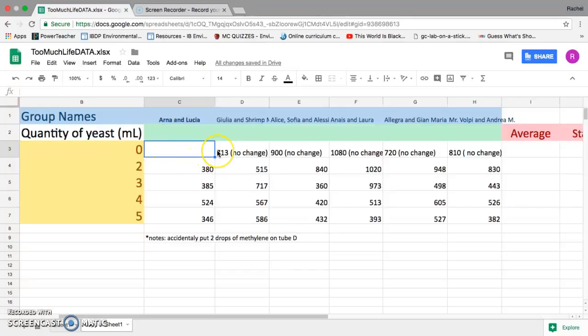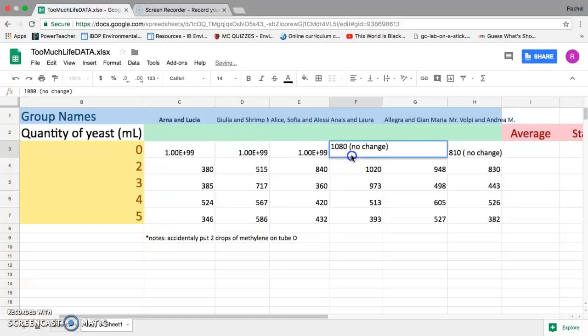All right, the next thing then is to make a super huge number. So we're going to put that in there. 1E99. Okay, and then we're going to move that all the way across. So we're just going to make sure we're putting in a huge number there, because it's like infinity. So it's never going to change.